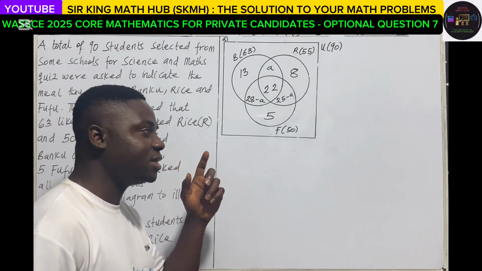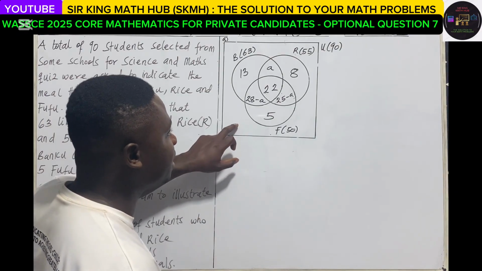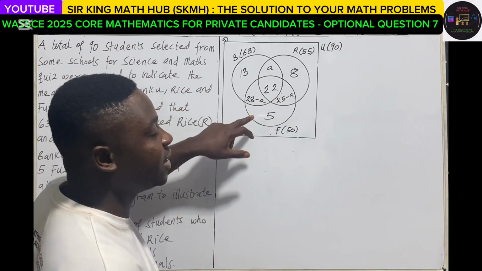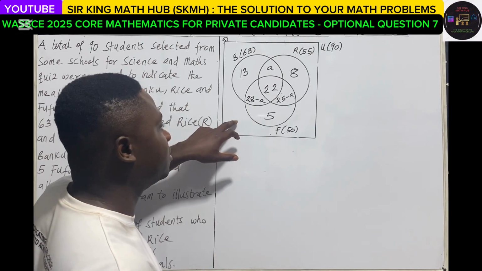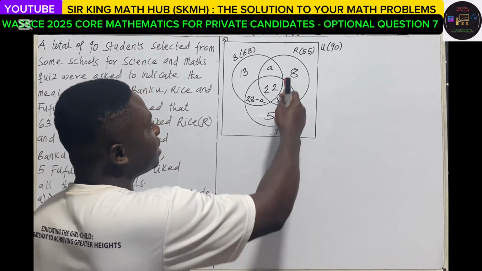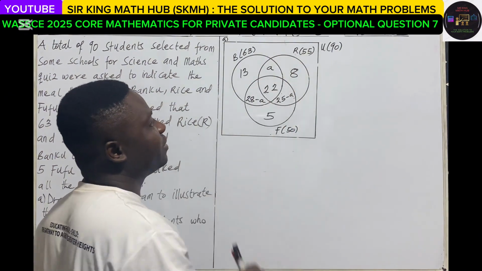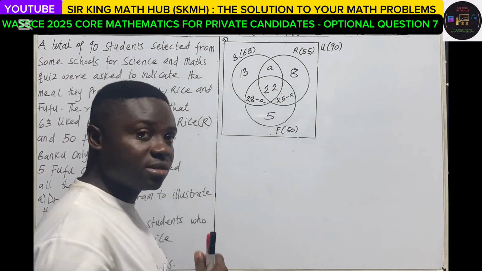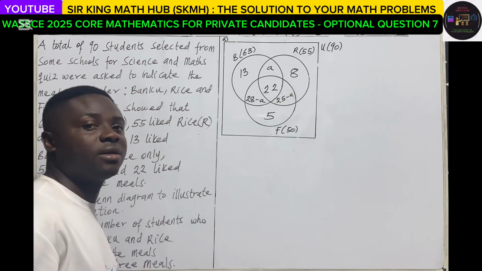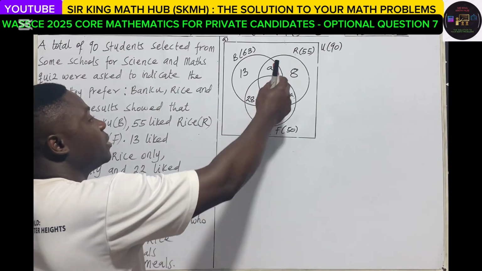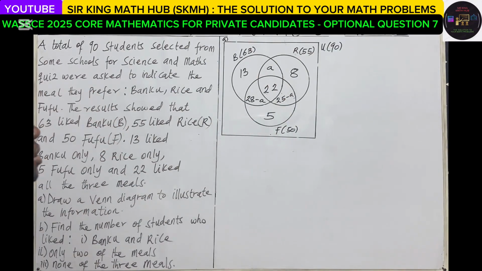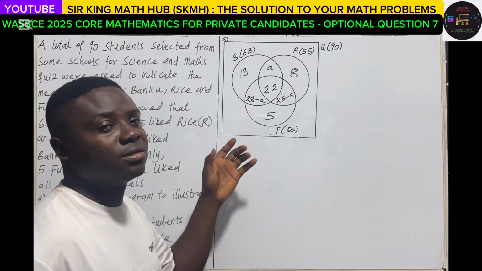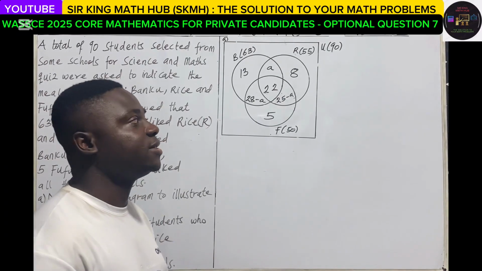So there are some students outside the 3 regions, and because of that we cannot add up the 7 regions and equate to 90. If we had known the number of students who liked none of the meals, then straight away we could have added all the 8 regions and equated to 90. Anytime you come across a situation like this, you need to find a different alternative.